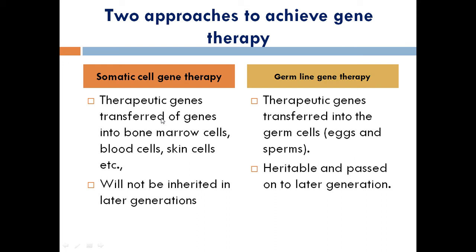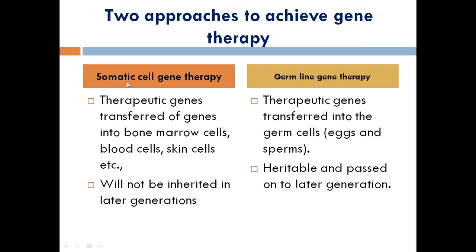It is a therapeutic gene transferred into bone marrow, blood cells or skin cells. These are the examples for somatic cells. As I said before, somatic cells are otherwise called body cells. Bone marrow plays an important role in our immune response. Why? Because hematopoiesis is a major process that occurs there. I think you all know hematopoiesis is the production of blood cells, either RBC, WBC or platelets. Whatever it may be, the production is carried out in the bone marrow. So here we directly make our experiment in bone marrow cells, then skin cells.